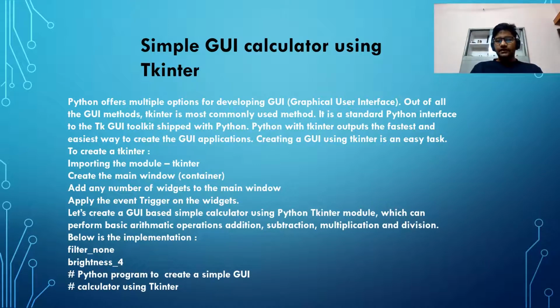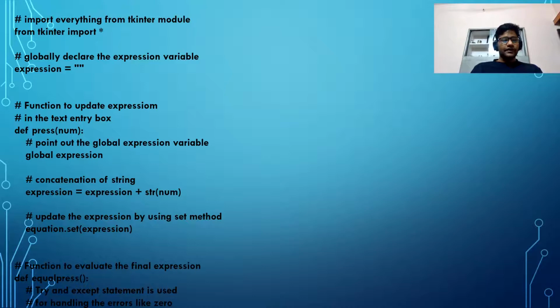Creating a GUI using Tkinter is an easy task. To create a Tkinter application, import the Tkinter module, create a main window, which is a container, add any number of widgets to the main window, and apply the event trigger on the widgets. Let's create a GUI based simple calculator using the Python Tkinter module, which can perform basic arithmetic operations: addition, subtraction, multiplication and division, as below in the implementation. So this is the program which we use to make a simple GUI calculator.